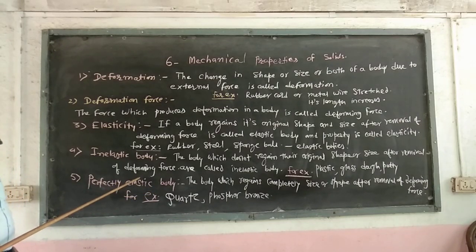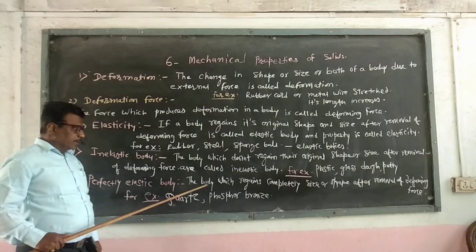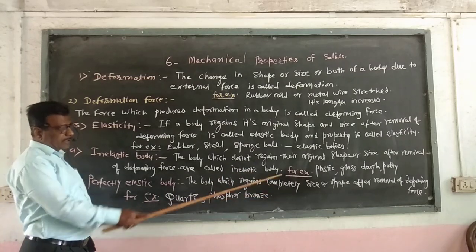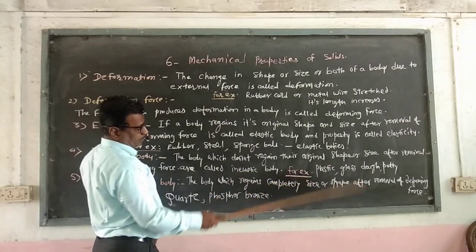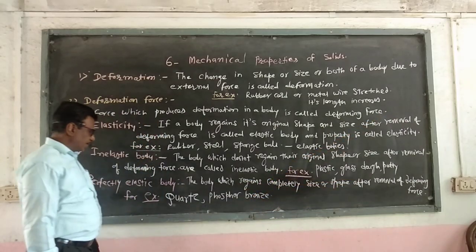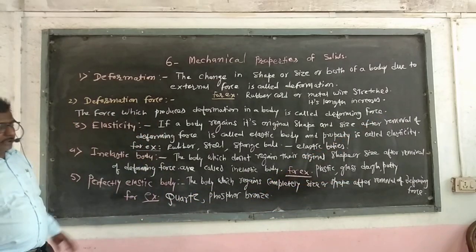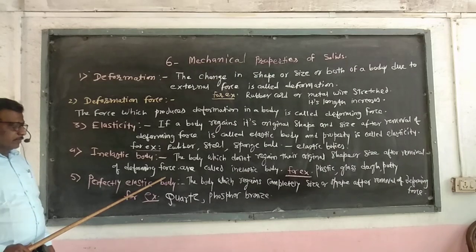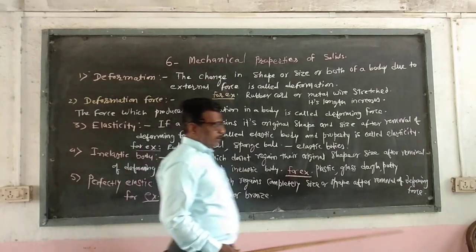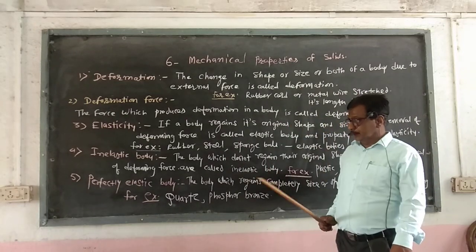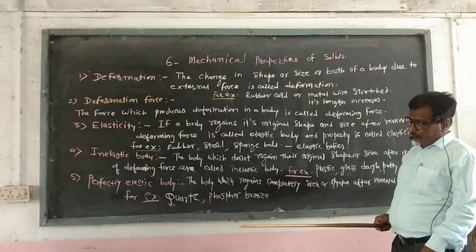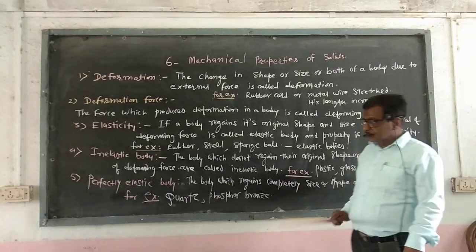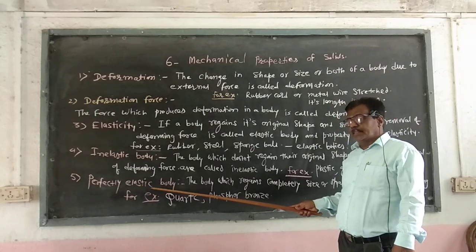After that we see what is meant by a perfectly elastic body. A perfectly elastic body means the body which regains completely its size and shape after removing the deforming force. That type of body is called a perfectly elastic body. But a perfectly elastic body does not occur in the universe. For practical purposes, for example, quartz or phosphor bronze are considered to be perfectly elastic bodies.